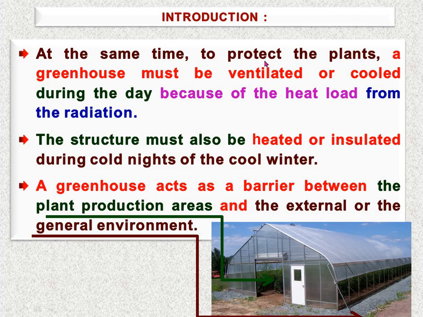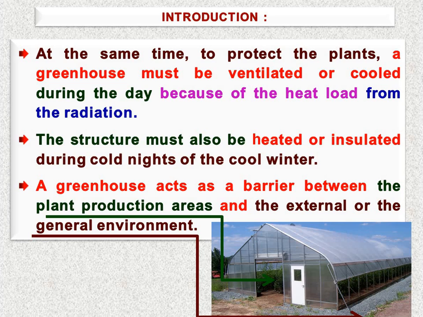At the same time, to protect the plants, a greenhouse must be ventilated or cooled during the day because of the heat load from the radiation. As we know, during the hot summer days, starting from early morning, sunlight keeps increasing, and due to the increase in solar intensity the temperature within the greenhouse grows.